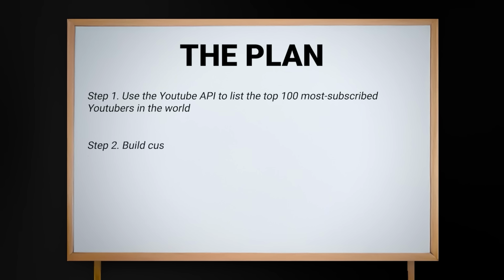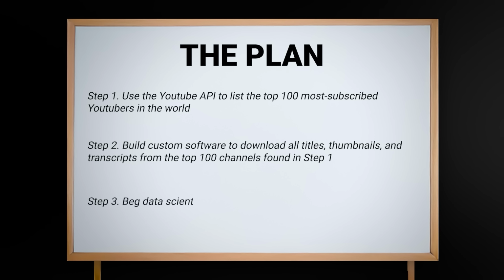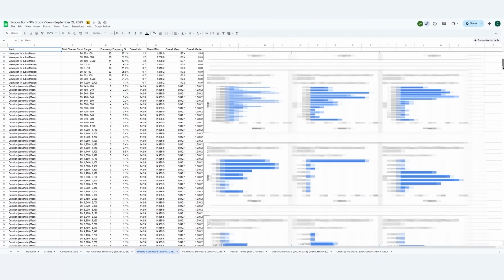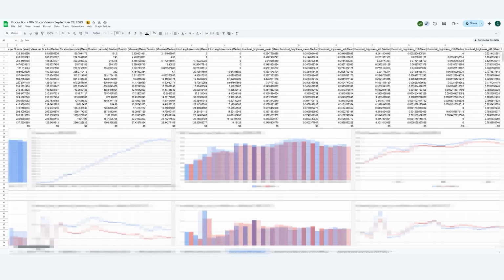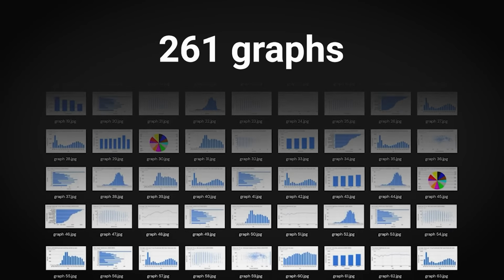Step 2, then I paid my developer friend to build a custom software program that will download every single long-form video, title, thumbnail, and transcript, and then finally I begged my data scientist friends to use all of the data to reverse engineer the videos from these top 100 YouTubers. And doing all of this left me with a ton of insights and enough graphs to make Statista weep tears of jealousy. And today I'm going to show you 21 of the most interesting graphs to help you understand how the top YouTubers create their content, starting with clickability.